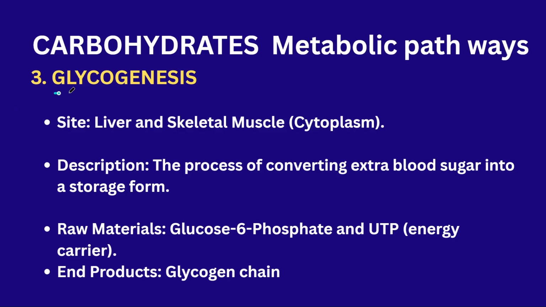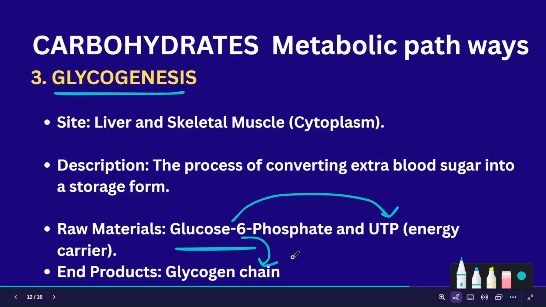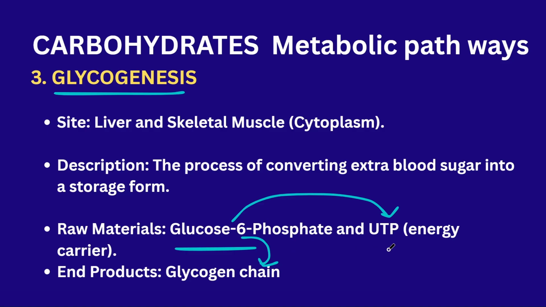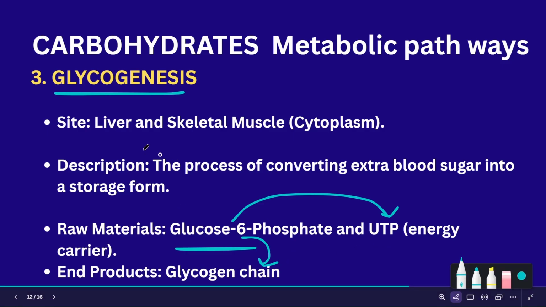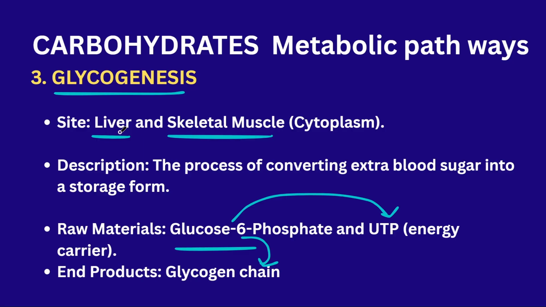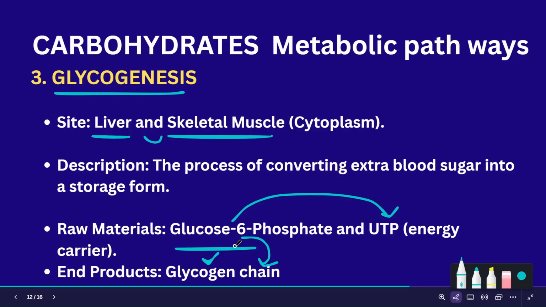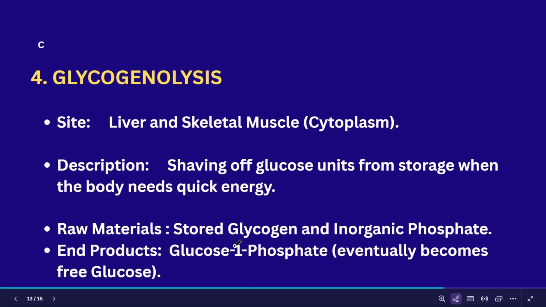Next, glycogenesis. Glycogenesis is the process in which glucose is converted into glycogen. The glucose and UTP molecules are used to produce the glycogen. In the liver and skeletal muscles, at the site of these areas, the glucose is converted into glycogen. Glycogen is a storage form of carbohydrate.